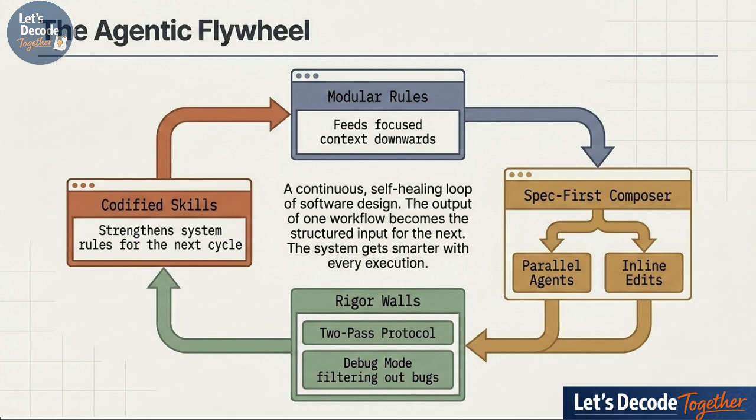As you implement these 7 workflows, you end up constructing what we call the agentic flywheel. Modular rules feed into a spec-first composer, which leads to rigorous debug protocols, all codified into reusable skills. The beautiful part is that the output of one workflow feeds the structured input for the exact next one. It becomes this continuous self-healing loop of software design, making your entire system continuously smarter and faster with every single execution. Your tools literally improve the more you use them.